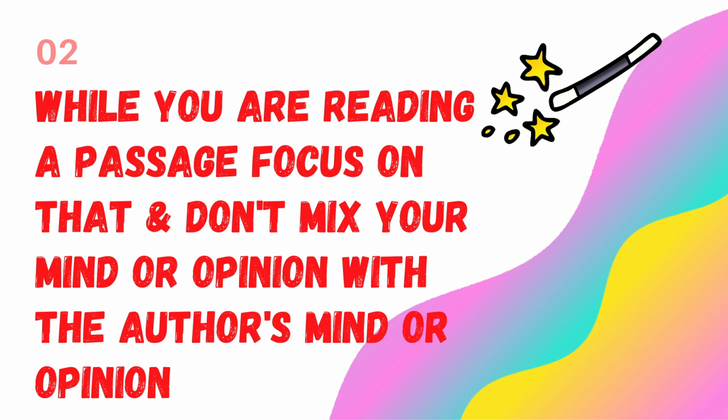If the author is trying to persuade you with certain information, you must be persuaded by that information, right? So read with an open mind so that you get to know what the author is actually trying to tell you, what the author is actually trying to inform you. Don't mix your mind with the author's opinion.